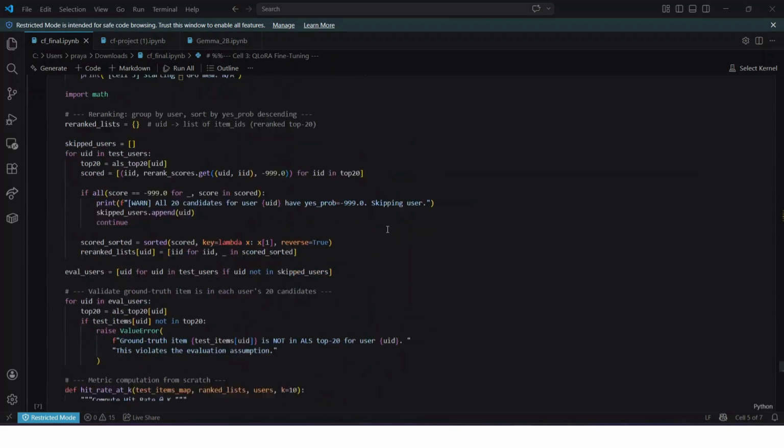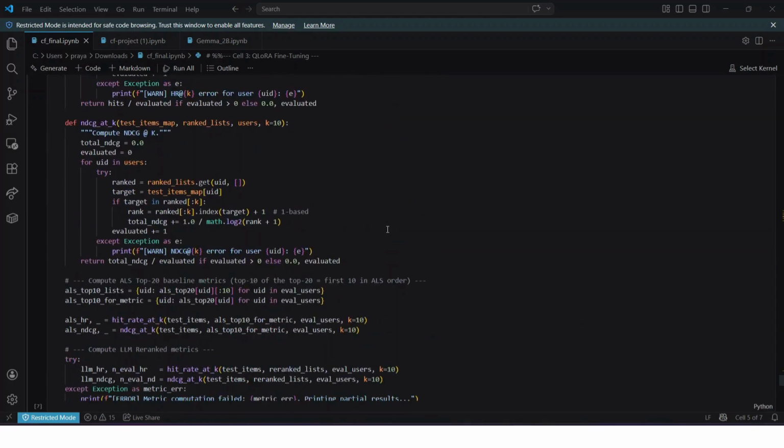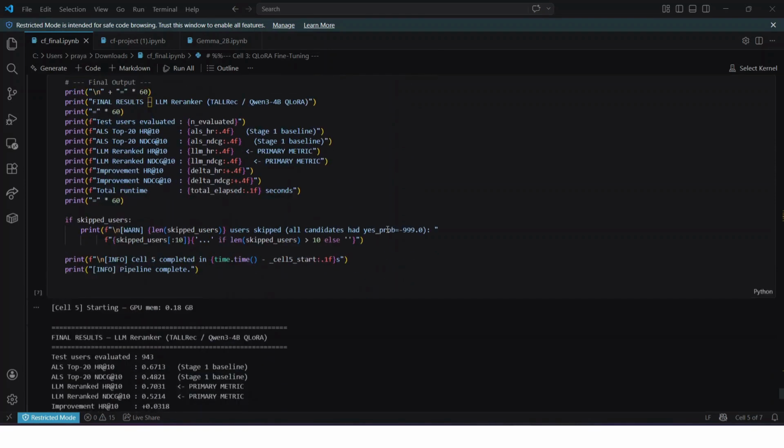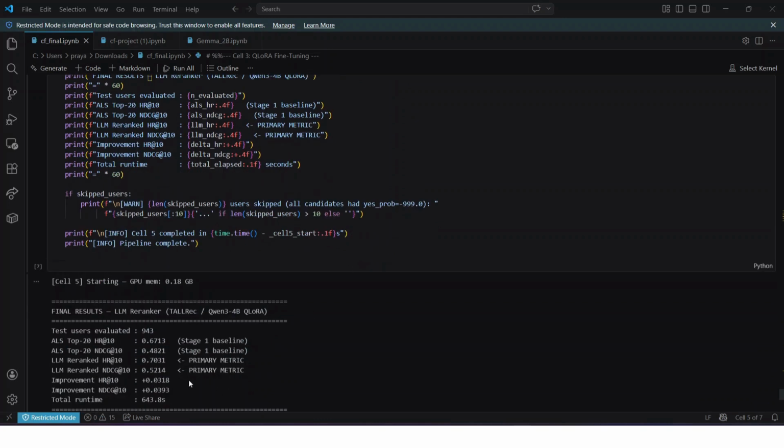This is our evaluation cell, and we have evaluated as per the instruction given to us. And here is the result. For our ALS pipeline, we got a hit rate of 0.6713 and an NDCG of 0.4821, but we improved a lot on it by the LLM architecture we applied. So we reached 0.7031 in hit rate, and for NDCG we reached 0.5214.